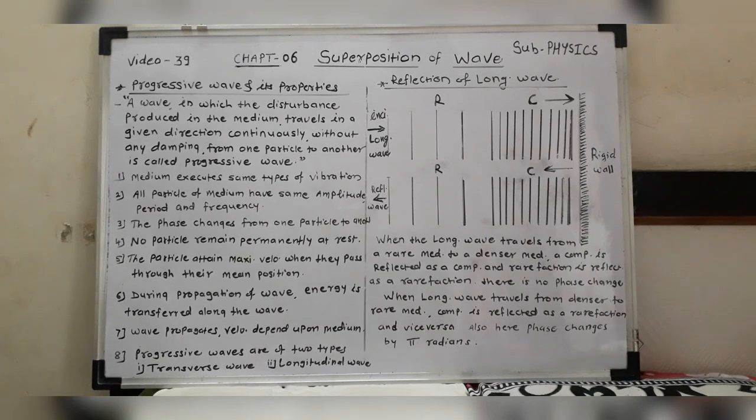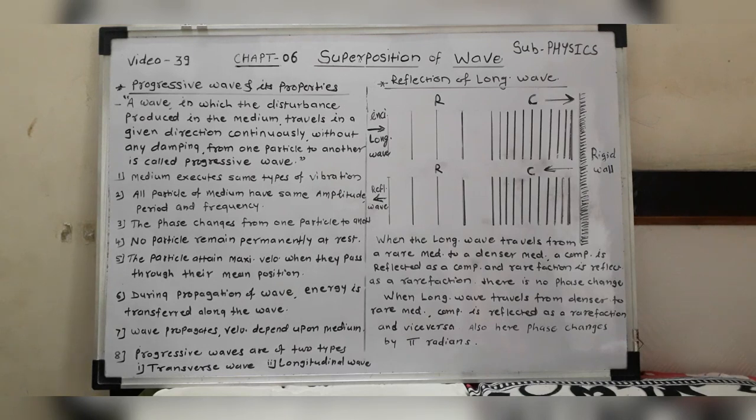Then next, during the propagation of the wave, the energy is transferred along the wave. That means you can see in water waves, the energy is transferred from the first particle to the second, next to the neighbor, neighbor to neighbor. In this way, the energy is transferred during the propagation of the wave. The energy is transferred along the wave.